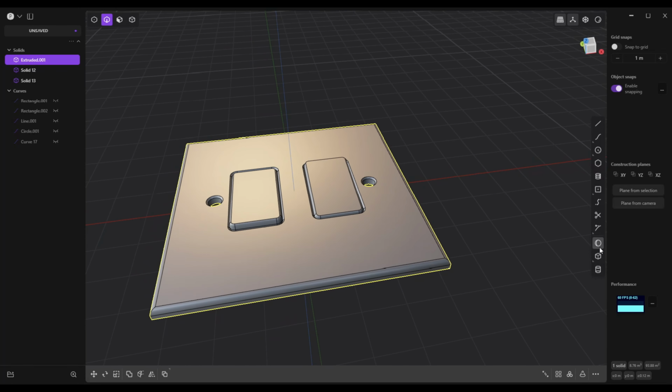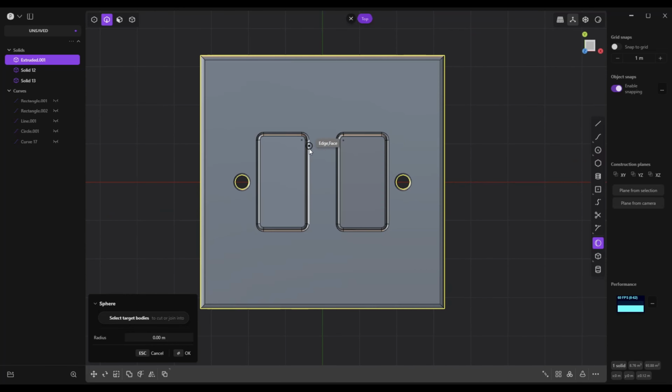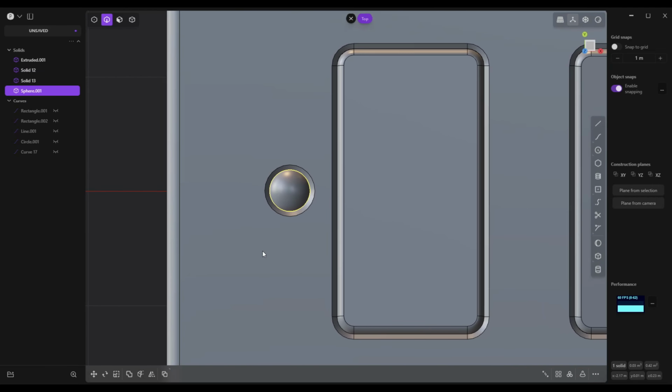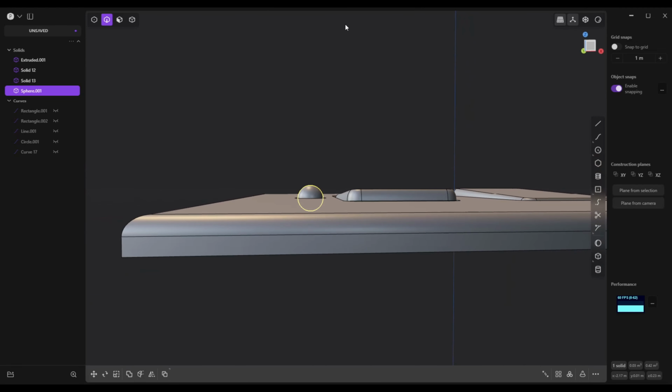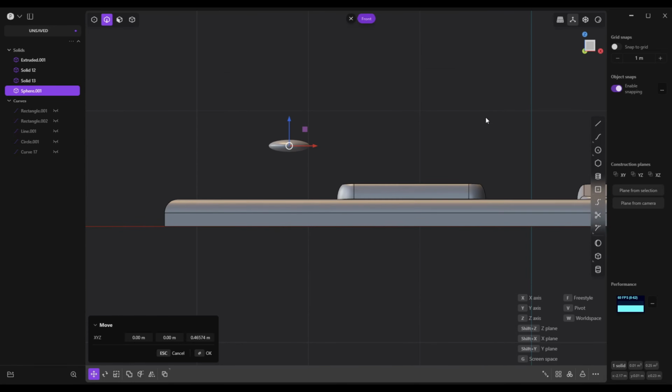So we're going to create a sphere. And we're going to jump to our top view. And let's go in here and create that. Click on OK. Let's have a close look. That looks fine. Then we're going to go and squish it. So we're going to hit S to scale. Flatten that out. G to raise it up. That looks fine. Jump into this view right here.